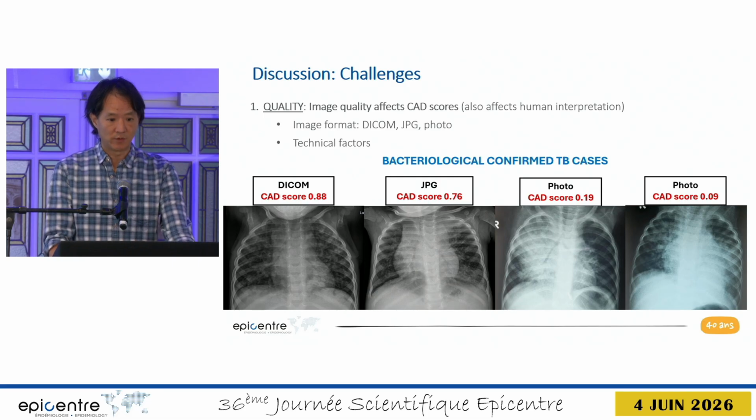To illustrate this, there are 4 bacteriologically confirmed TB cases that I'm showing below. All of these show chest x-rays that are suggestive of pulmonary TB. So they all should have high CAD scores. However, you can see there's a huge range in the CAD scores that are produced, from 0.88 all the way to 0.09. But if you notice the 2 chest x-rays on the right, these were photos of hard copy films, and the quality is not very good. And I do believe that the quality of these images is at least one of the reasons why the CAD scores are so low.